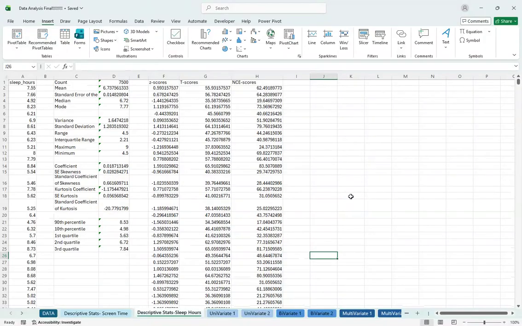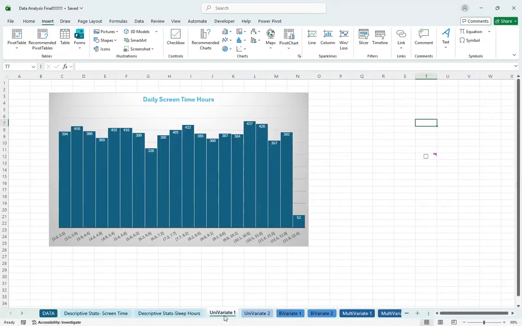And then you see for sleep hours that the mean was 6.7, which is crazy to me because screen time is higher than the average sleep, which, figure that this is a social media addiction analysis data set, but still crazy to realize. So this is just one of the two factors that I wanted to analyze for the univariate, and then I put these into more visual representations using histograms.